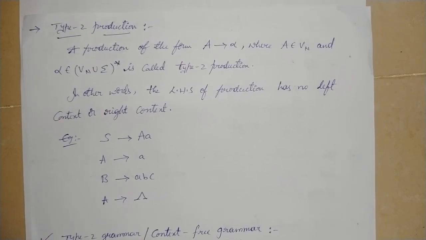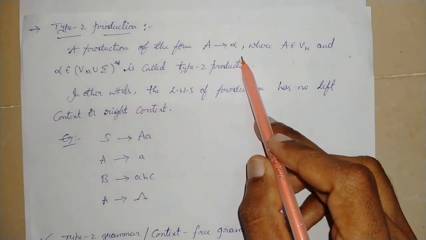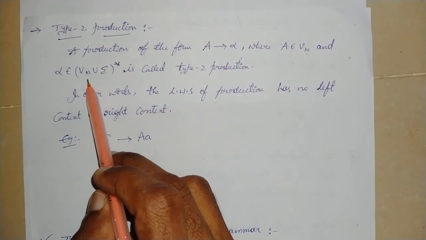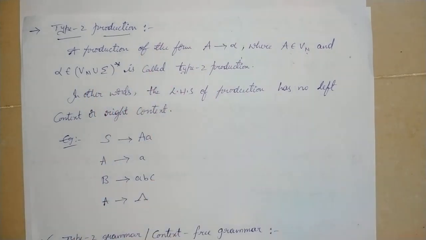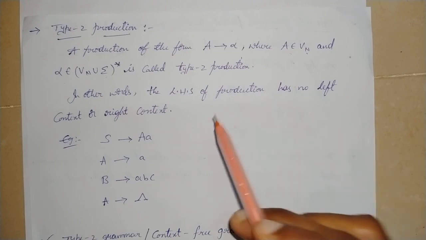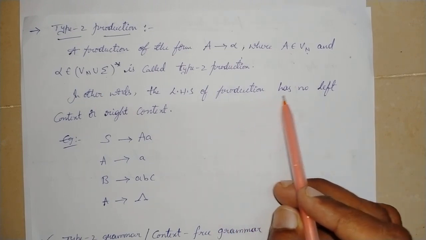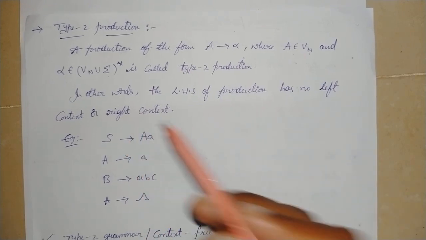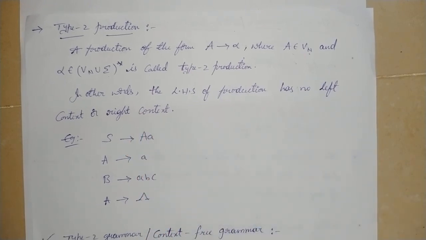Now, type 2 production. A production of the form A replaced by alpha, where A belongs to Vn and alpha belongs to Vn union sigma star, is called type 2 production. Generally, the left hand side of the production rule has no left context and right context. So those types of production rules are known as type 2 productions.